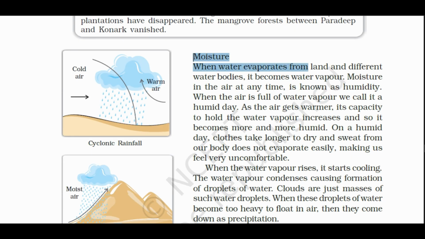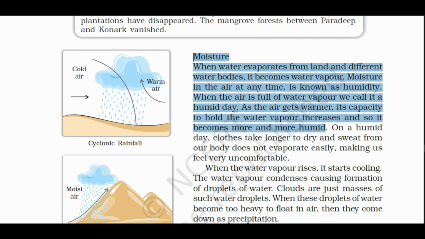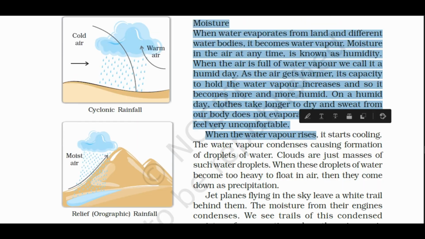Moisture. When water evaporates from land and different water bodies, it becomes water vapor. Moisture in the air at any time is known as humidity. When the air is full of water vapor, we call it a humid day. As the air gets warmer, its capacity to hold water vapor increases, and so it becomes more and more humid. On a humid day, clothes take longer to dry, and sweat from our body does not evaporate easily, making us very uncomfortable.